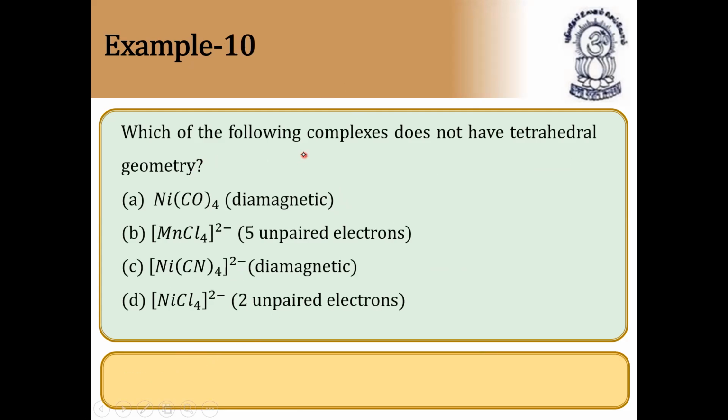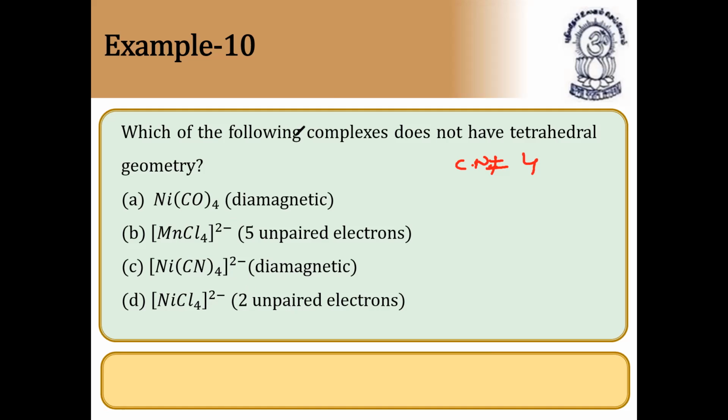Which of the following complexes does not have tetrahedral geometry? Tetrahedral geometry means the coordination number should be 4, and everything they have given has coordination number 4. But nickel carbonyl is diamagnetic, and they have given that nickel cyanide is diamagnetic again, but this one has unpaired electrons, and nickel chloride has 2 unpaired electrons.